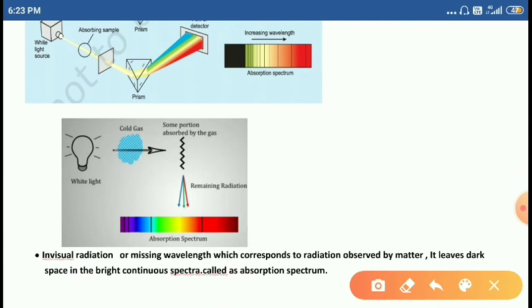This is the dark space, friends. Here, this is the dark space, one dark space, another dark space. These dark spaces are visible because the gaseous sample absorbs light, but it cannot emit it, right? So that's why dark spaces appear here. That's why this is called absorption spectra, friends.